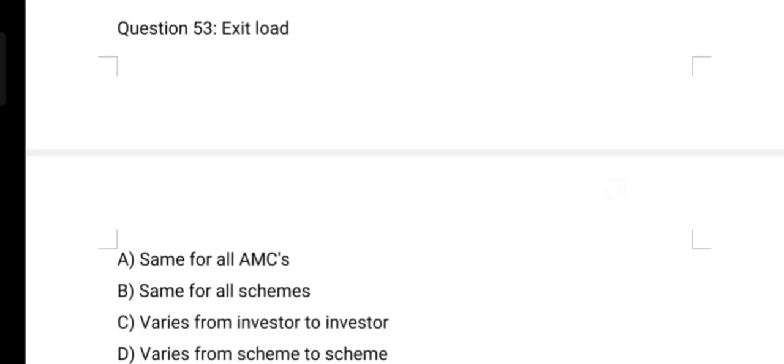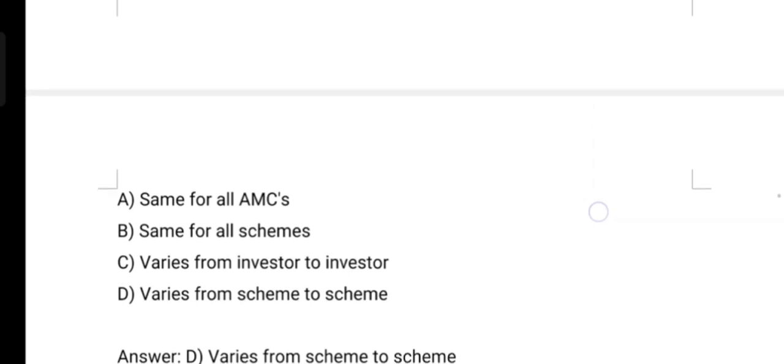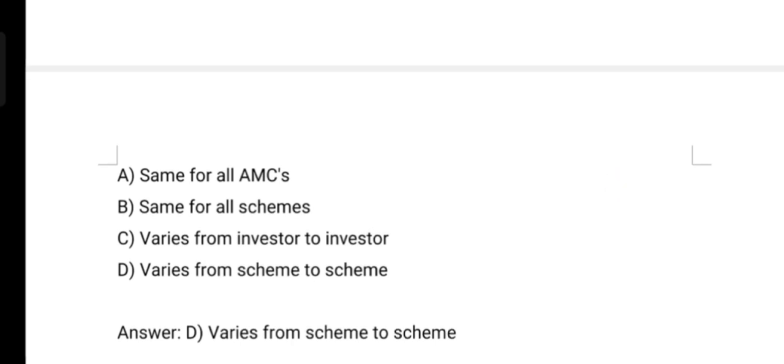Next question. Exit load. Option A same for all AMC, option B same for all schemes, option C varies from investor to investor, option D varies from scheme to scheme. And the correct answer is option D varies from scheme to scheme.